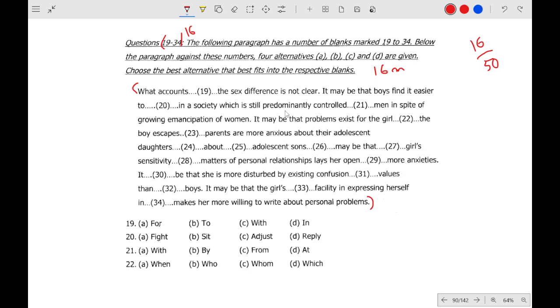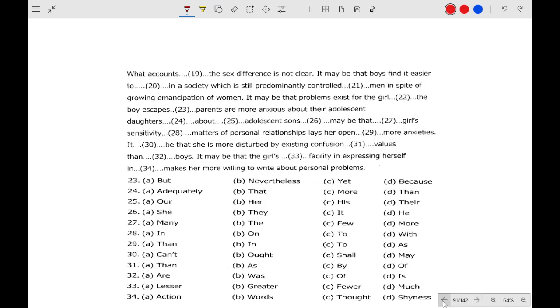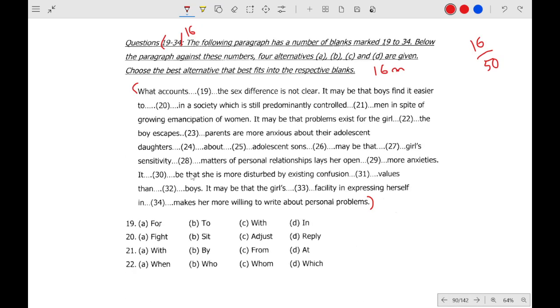And okay. So first of all, let us find out. I think there are other options as well. So how do you do it? The best and easiest way to do this type of question is to find the grammatical error, okay. For example, there is accounts and there is the. So between accounts and the, what will come in between? For, to, with, we'll just put option A first, we'll see if it is correct or not, then B, C and D, okay.